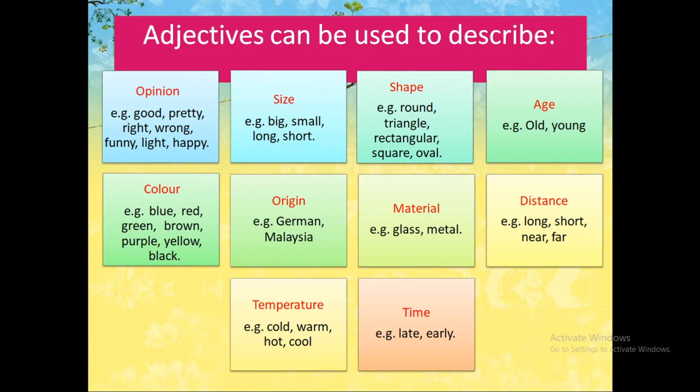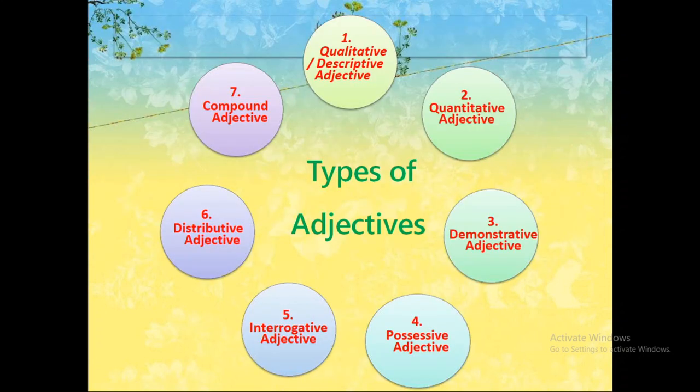Now let us talk about the various types of adjectives. The first one is the qualitative or the descriptive adjective. The next one is the quantitative adjective. The third one is the demonstrative adjective. The fourth one is the possessive adjective. The fifth one is the interrogative adjective. And the sixth one is the distributive adjective, whereas the seventh one is the compound adjective. So let us study them one by one.